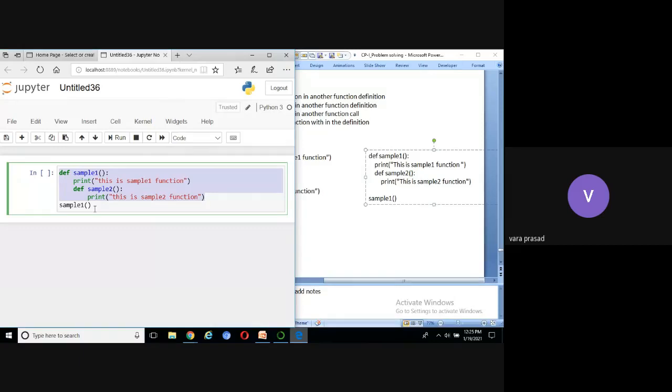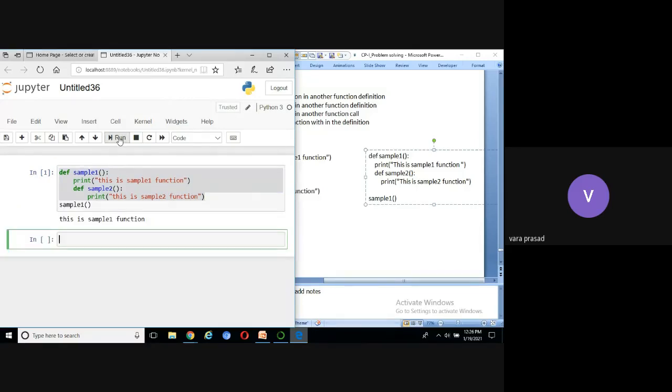If I call sample1, is the sample2 definition executed or not? That is my question. You can run the code. Yes, it's displaying only one line: this is sample1 function. But the sample2 definition is not executed.